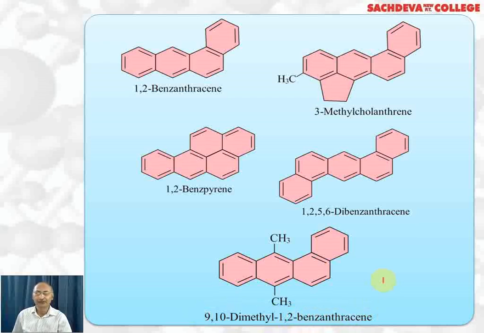coal and petroleum. So we must restrict the use of coal and petroleum, so that these hydrocarbons which are formed by incomplete combustion are not released into the atmosphere and do not create problems for human beings, because they may cause cancer. That completes this chapter.